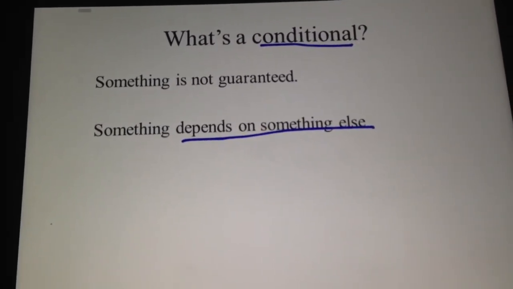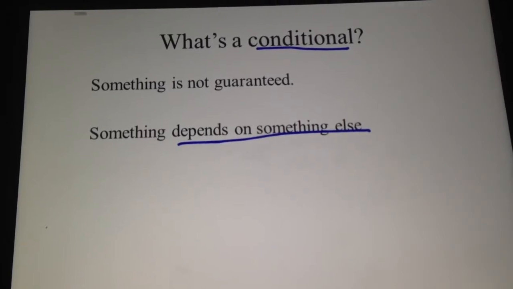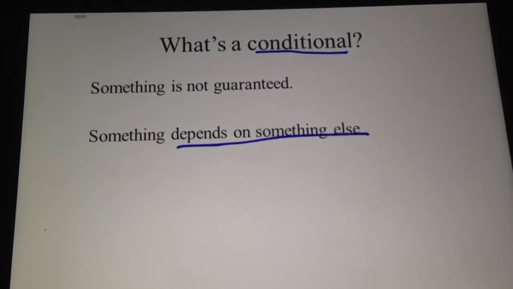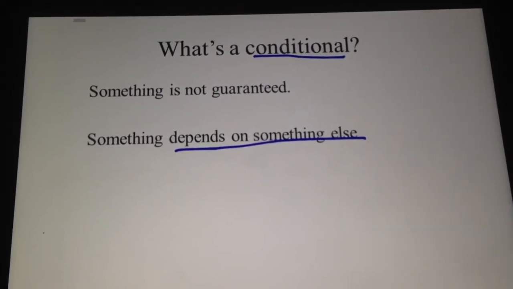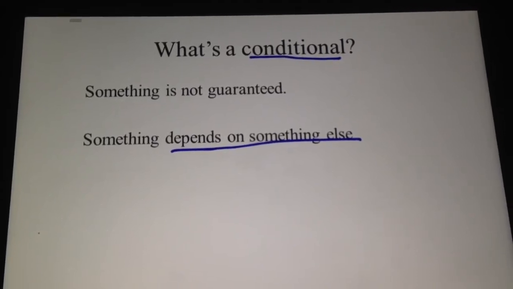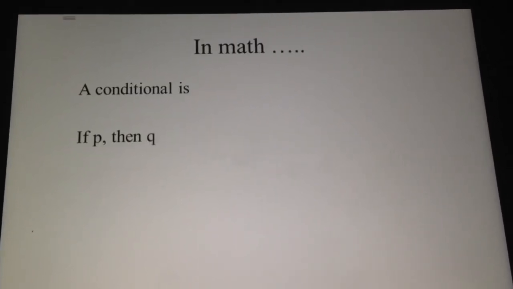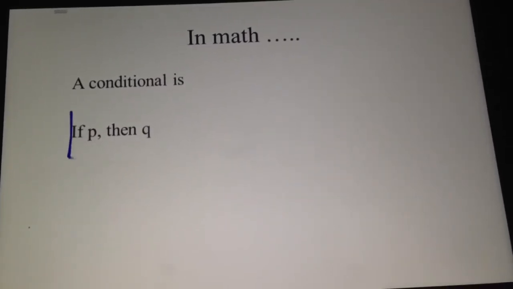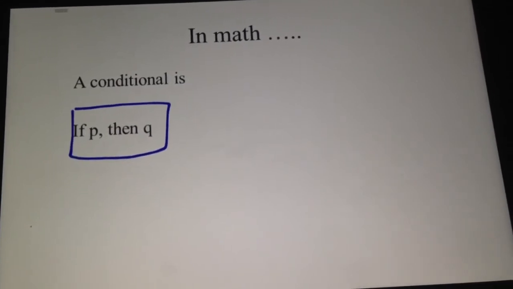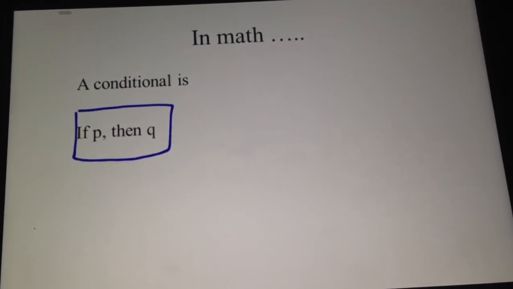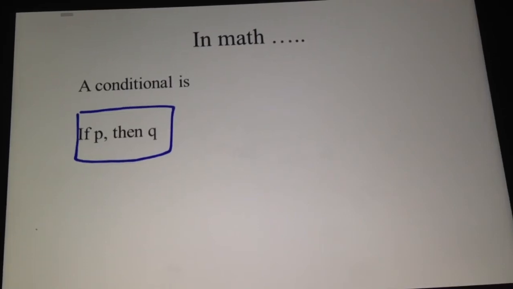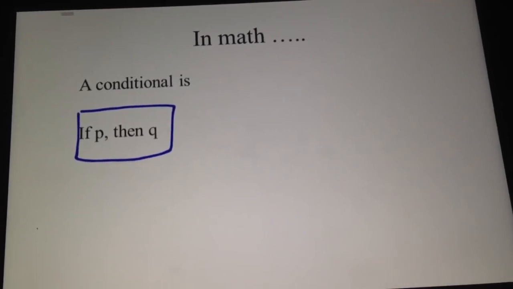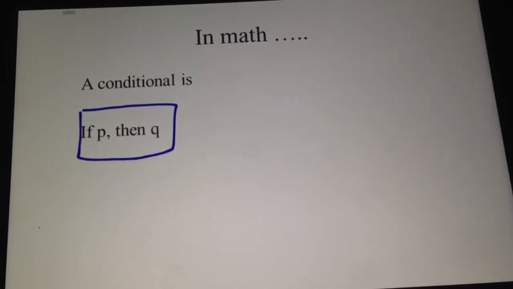And so we're going to talk about how we do that in math. So again, conditional depends on something. If you do this, then this happens. So in math, what we see is a conditional is this right here. If P, then Q. A conditional is written in this order, and that's what we're going to talk about today.